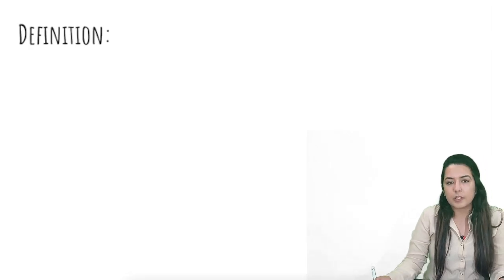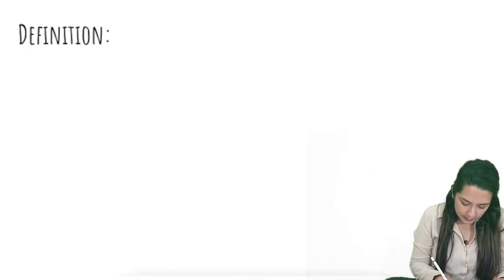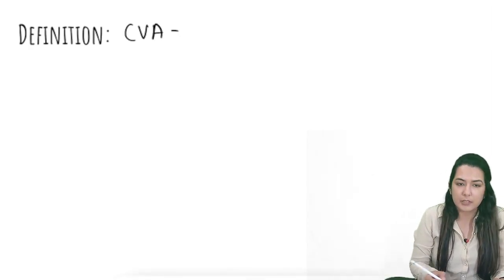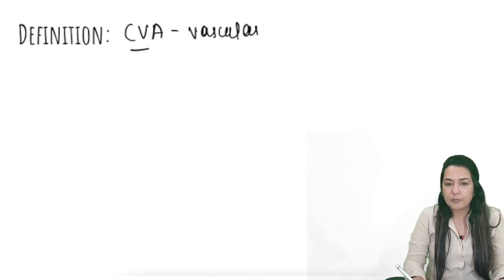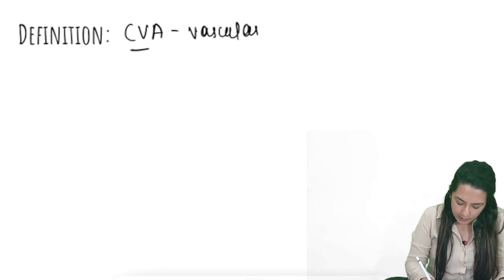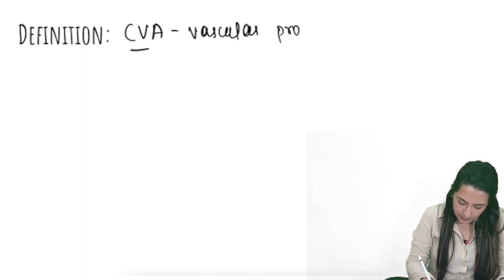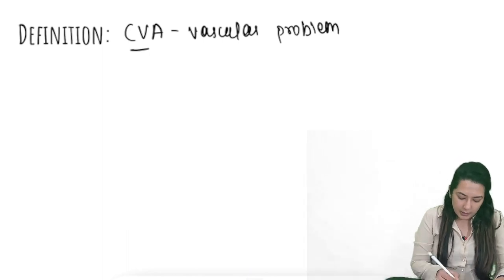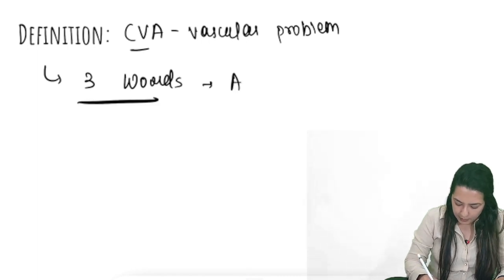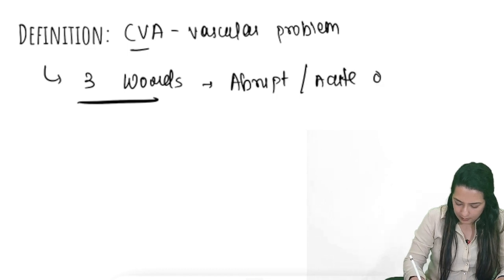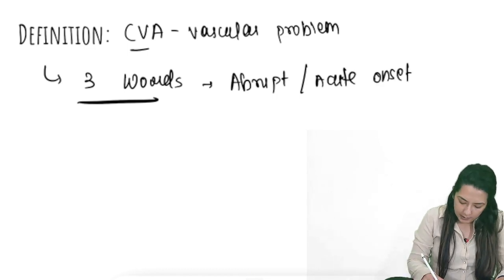So first of all, what is the definition of cerebrovascular accident? As the name suggests, it has vascular in it, so that means there will be a vascular problem. The definition has three words. First of all, abrupt or acute onset.